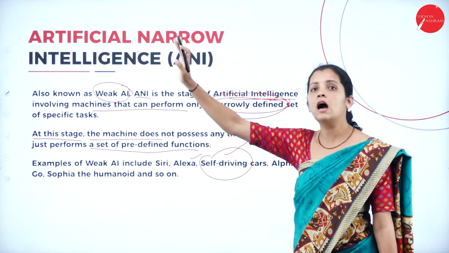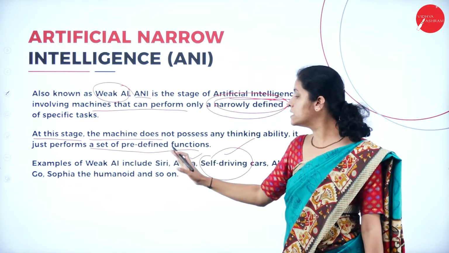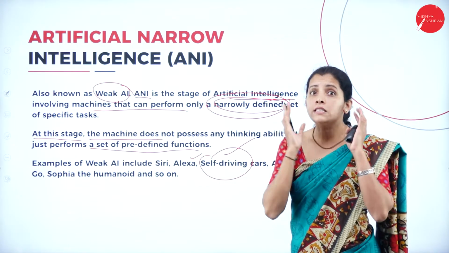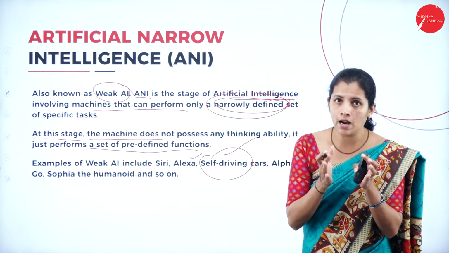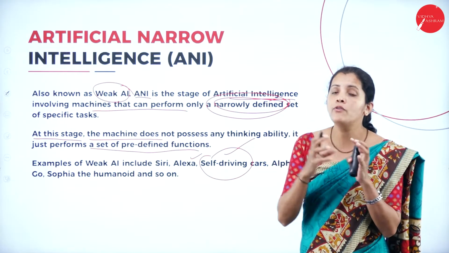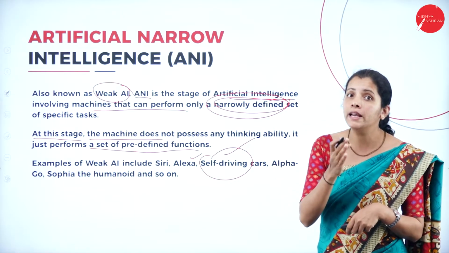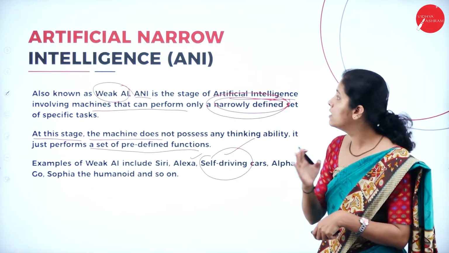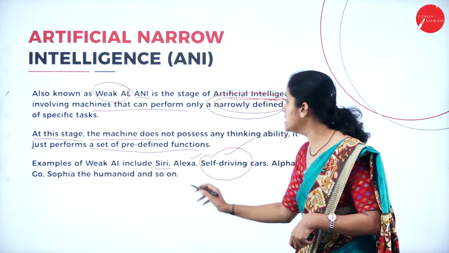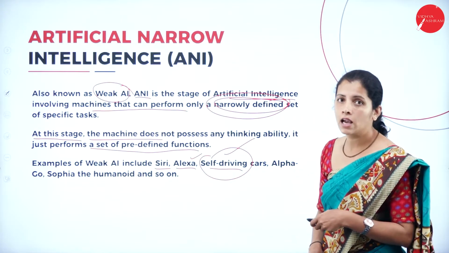That is nothing but artificial narrow intelligence. Siri as well as Alexa have a set of predefined data, and they perform all their tasks based on this predefined data. The best examples here are Siri, Alexa, as well as the self-driving car.